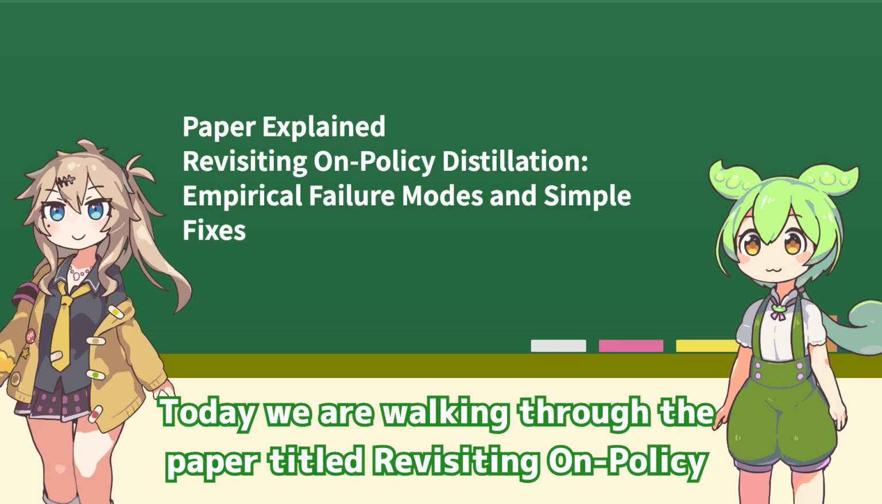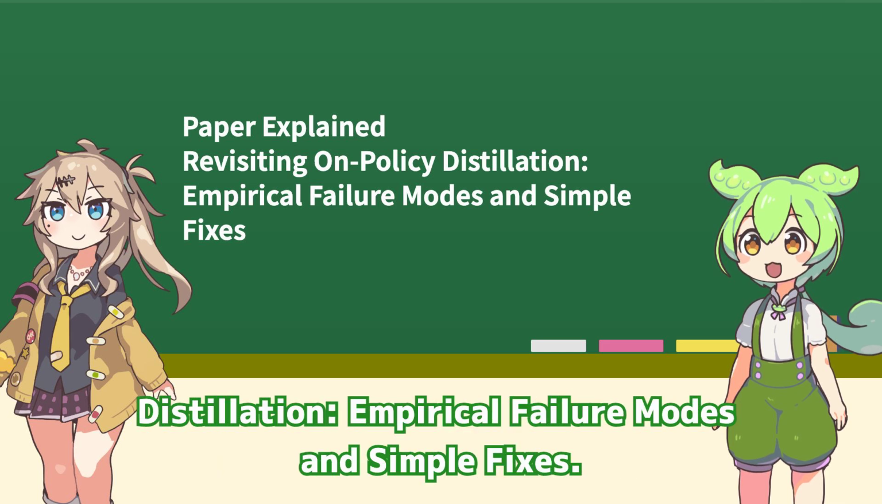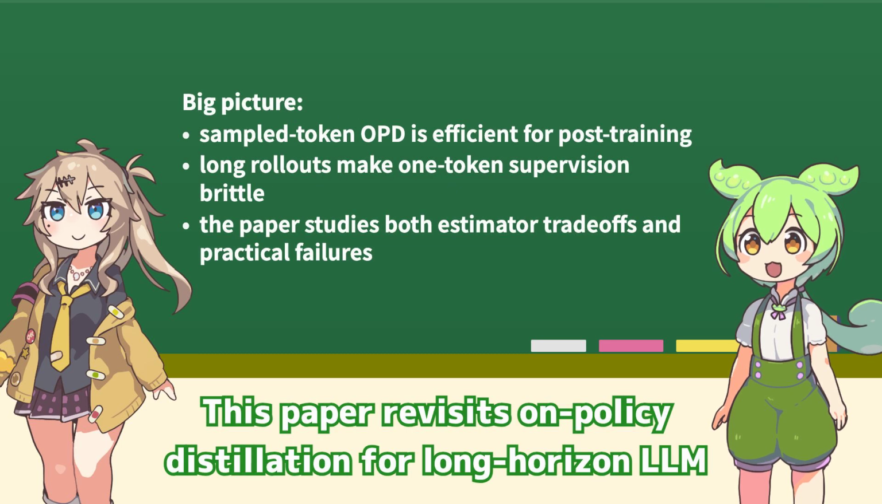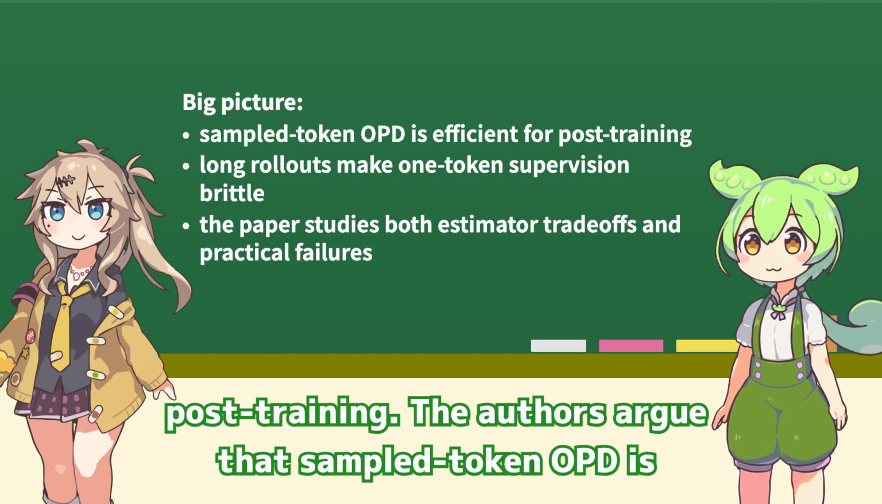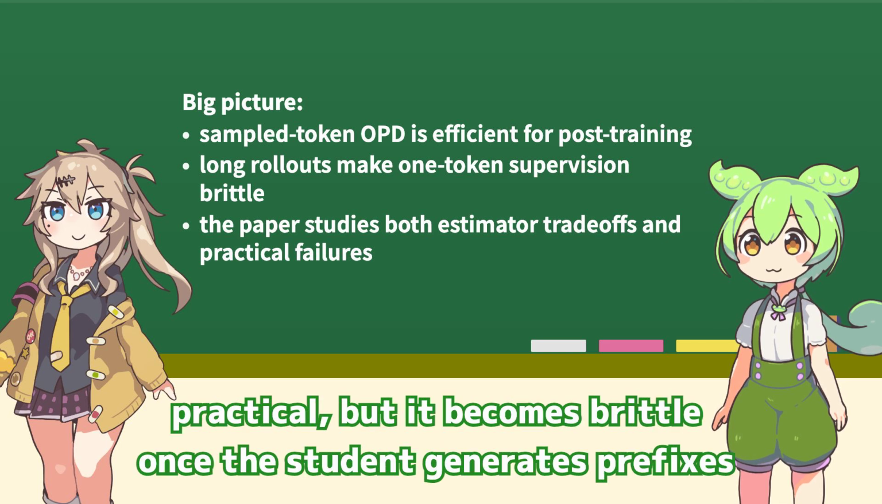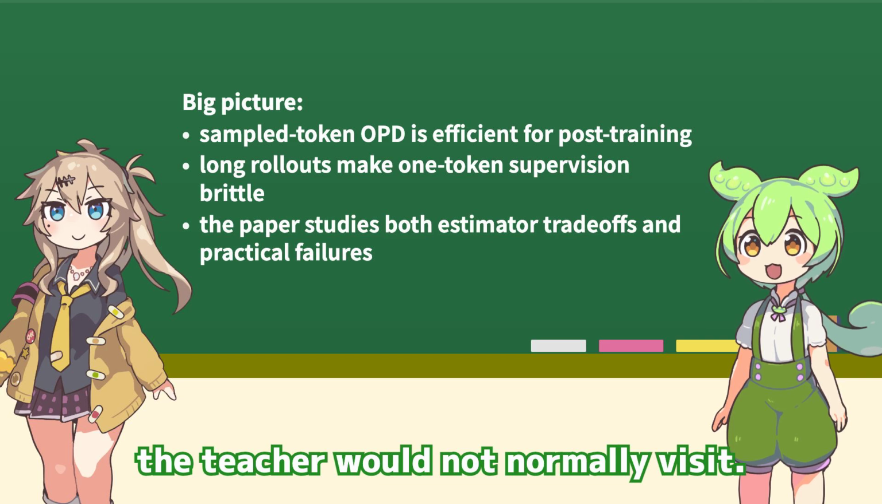Today we are walking through the paper titled Revisiting On-Policy Distillation: Empirical Failure Modes and Simple Fixes. Can we start with the big picture? This paper revisits on-policy distillation for long-horizon LLM post-training. The authors argue that sampled-token OPD is attractive because it keeps token-level updates cheap and practical. But it becomes brittle once the student generates prefixes the teacher would not normally visit.